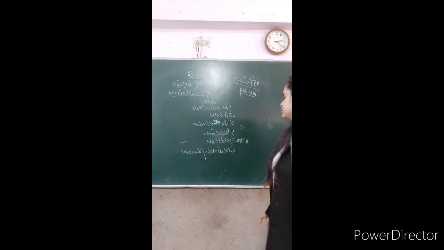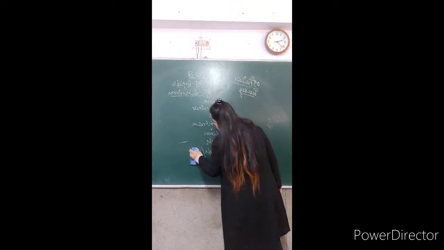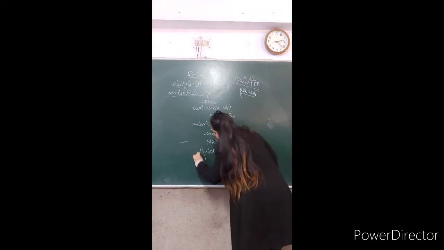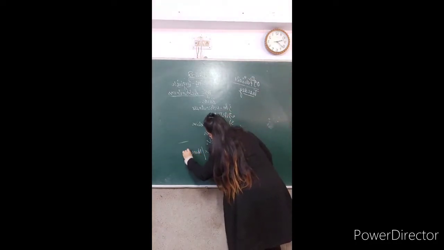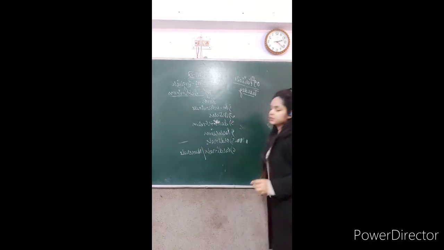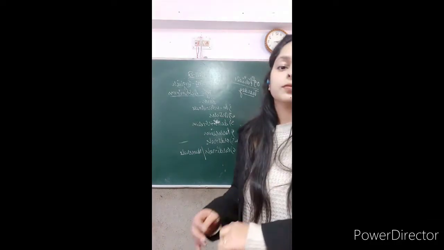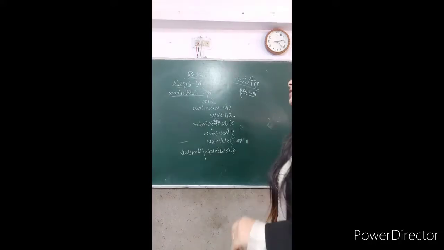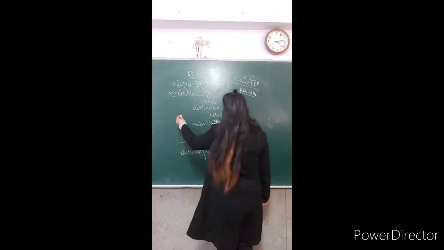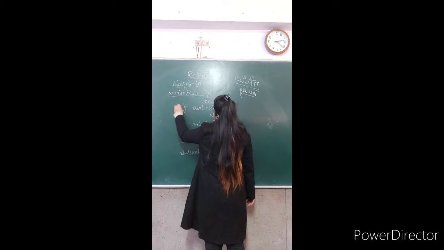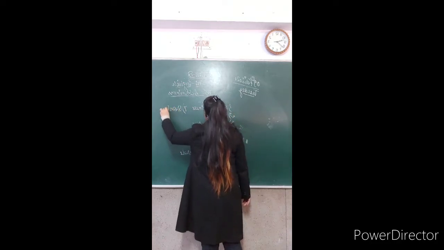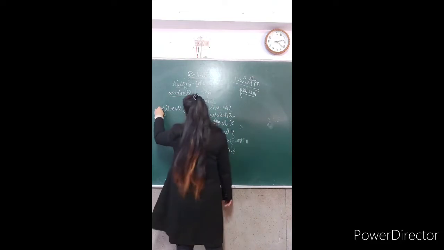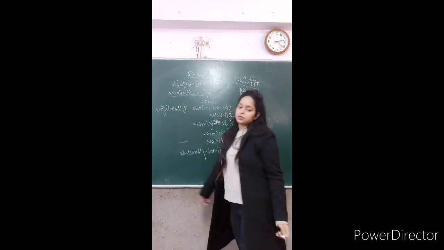Write down numerals, not numbers. Next, write down quantifiers.